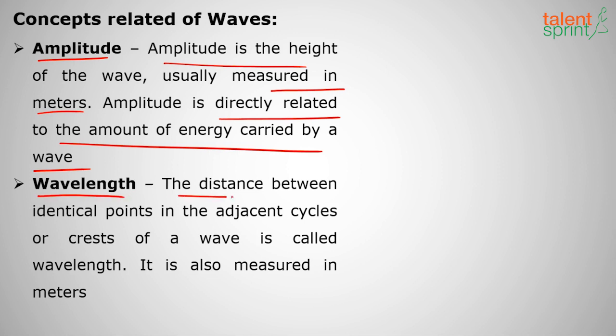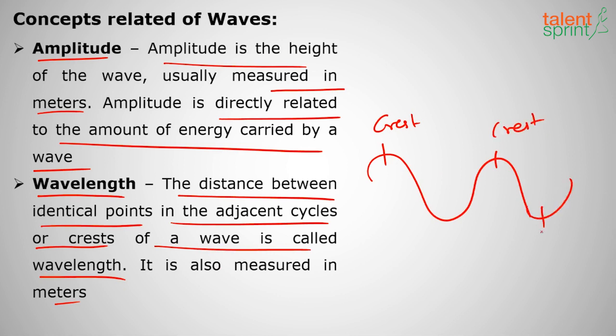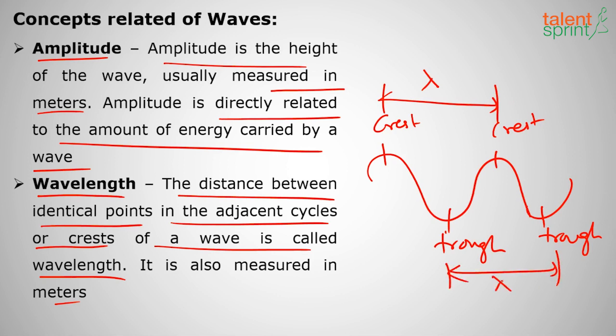And what is the wavelength? The distance between identical points in adjacent cycles, that is crests or troughs, is called wavelength. Suppose I take a wave, these two are called crests, right? And these are called troughs. So wavelength will be the distance between two successive crests, that is lambda, or two troughs. Okay, it is also measured in meters.